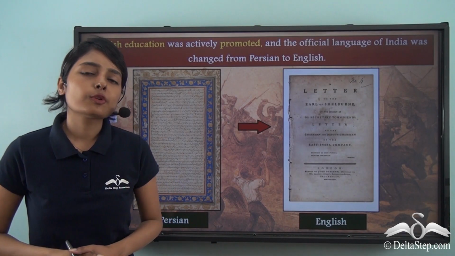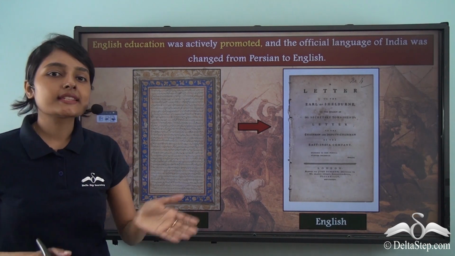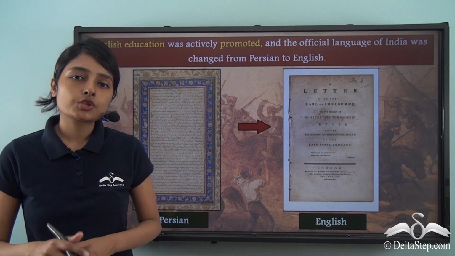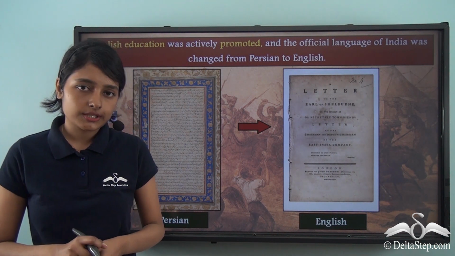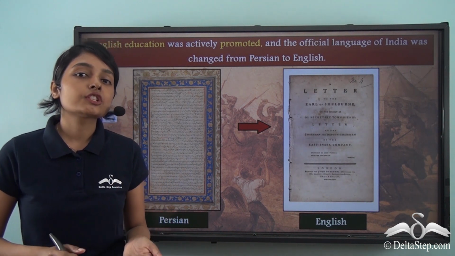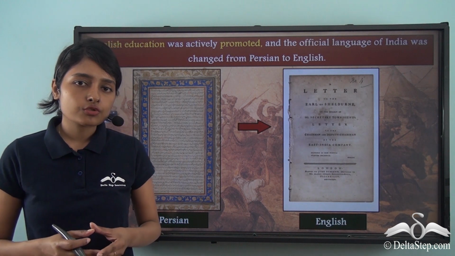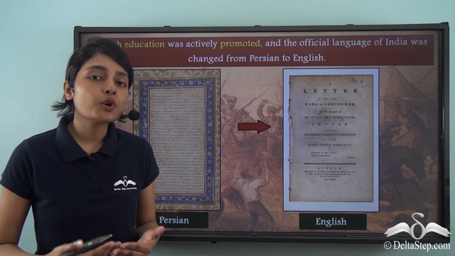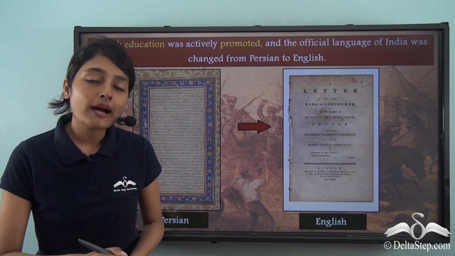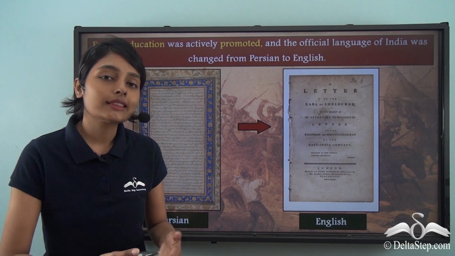Now let me give you an example in this regard so that you can understand what is being said here. Suppose I have gone somewhere and I am trying to control the people living in that region. I am considering those people speak a language which is different from the one I speak. So what will I try to do? I will try to promote my language among them so that they get to speak my language, so that it becomes easier for me to rule them.